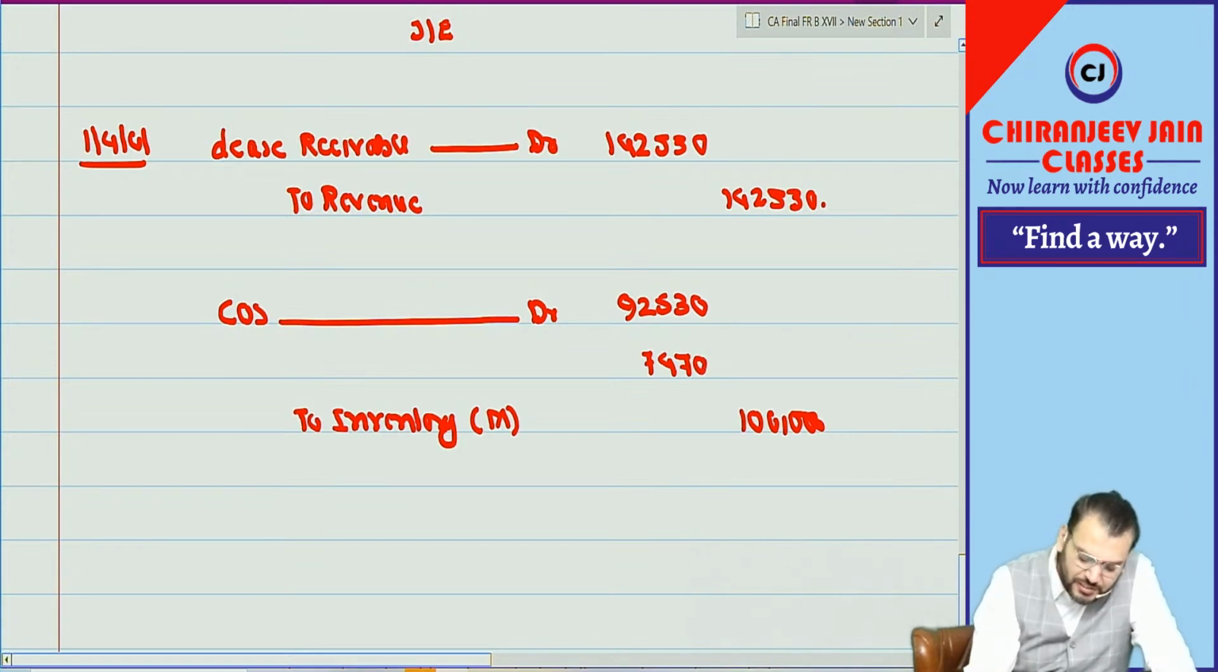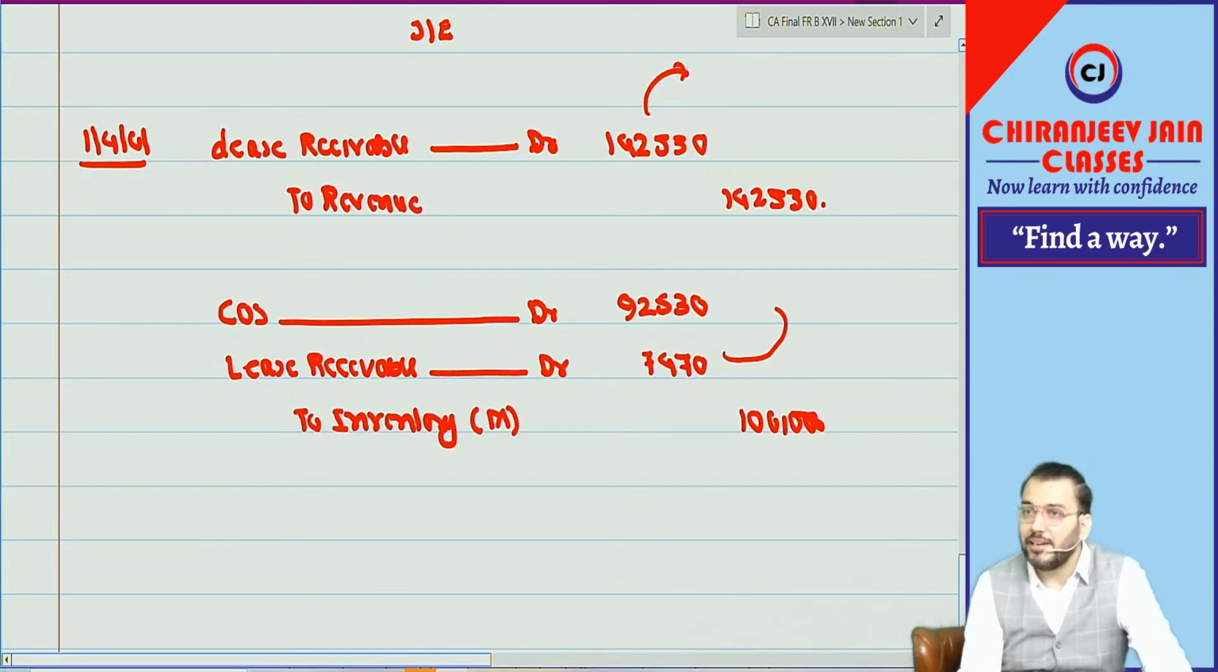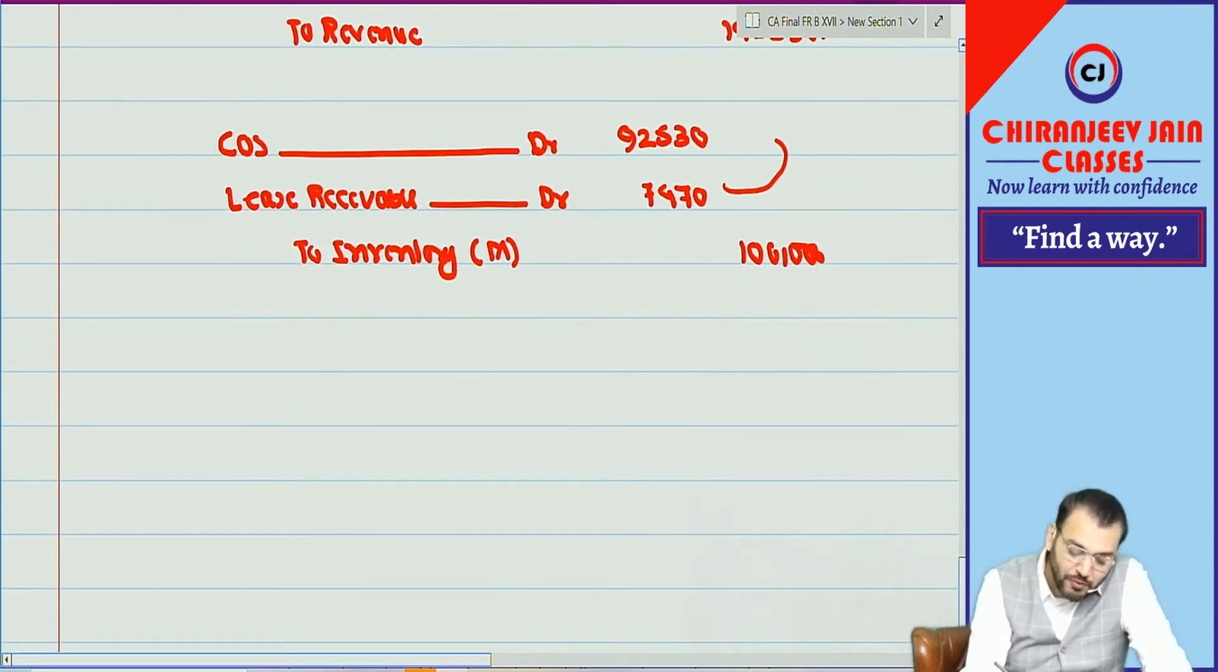7,470. So can you see this is also recoverable at the end? You will say this is lease receivable only. Lease receivable account debit 7,470 means this is recoverable from lessee and this is recoverable from any third party. The total lease receivable will be equal to 1,50,000 only. Understood? Then one more journal entry.